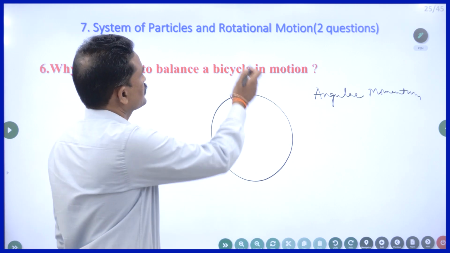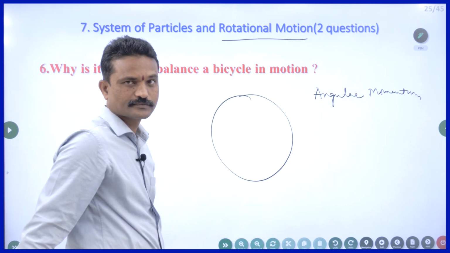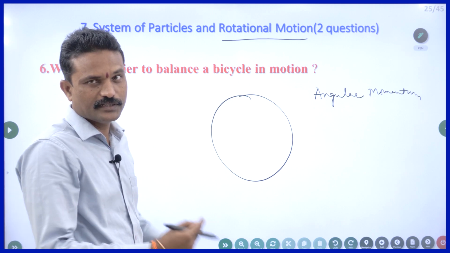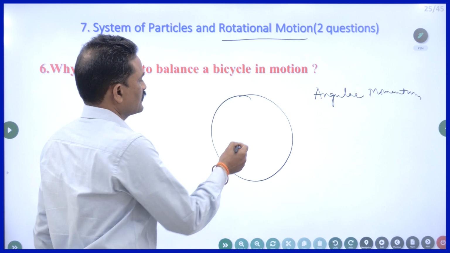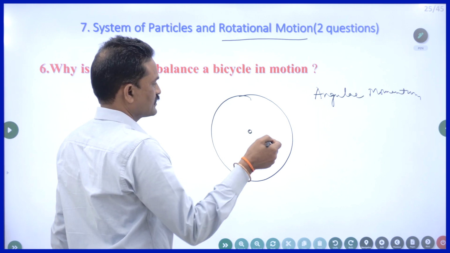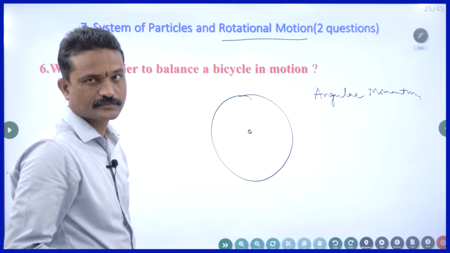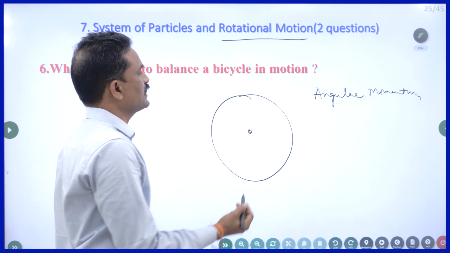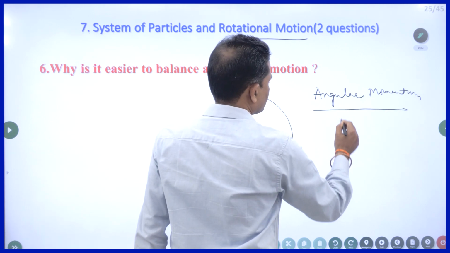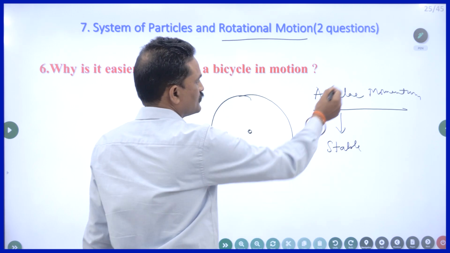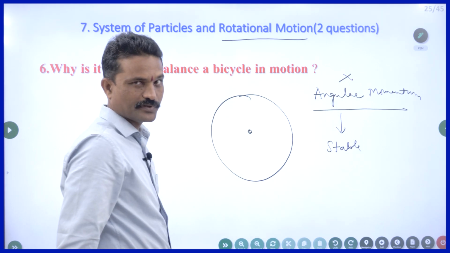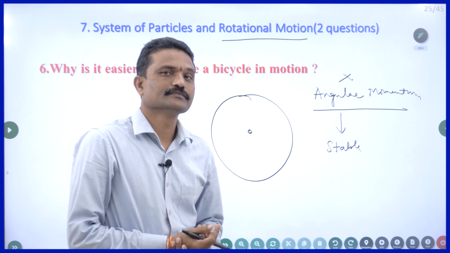The name of the chapter is rotational motion only. When the wheel is rotating, it will have some angular momentum. The direction of the angular momentum is along this direction. Because of this angular momentum, it will have stable motion. If it is not rotating, no angular momentum, no stability or no equilibrium.